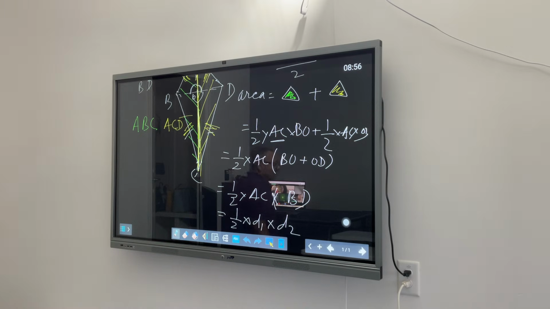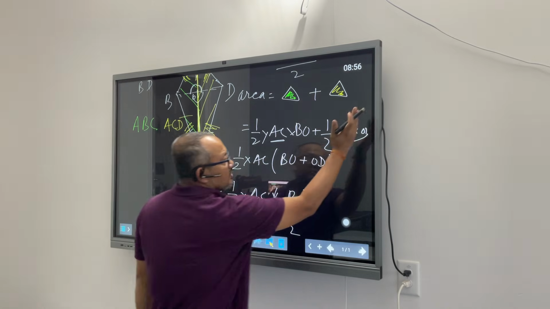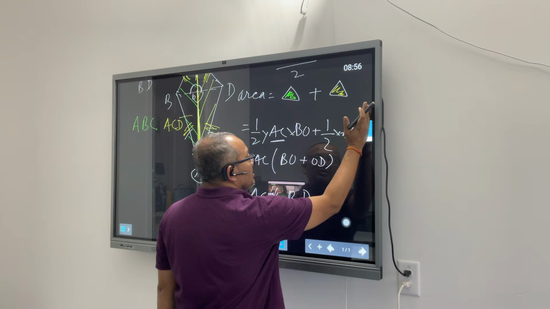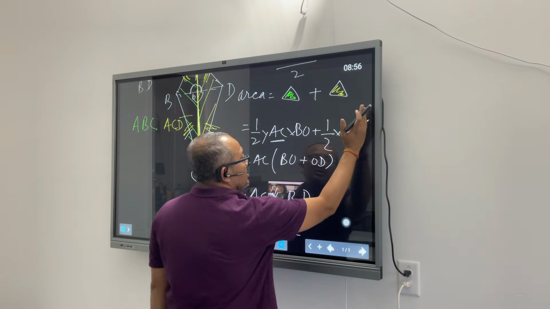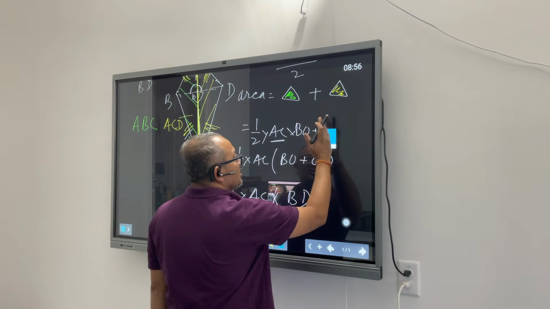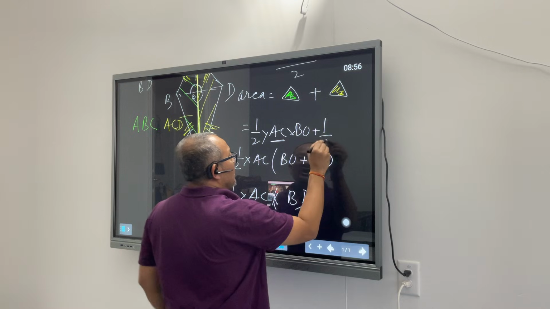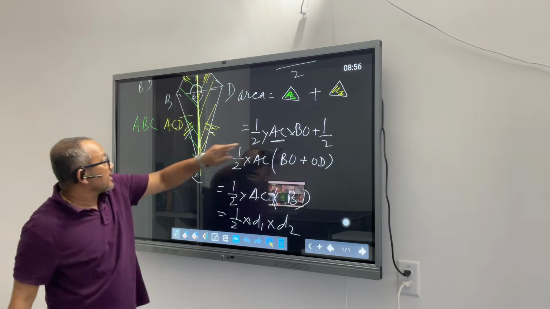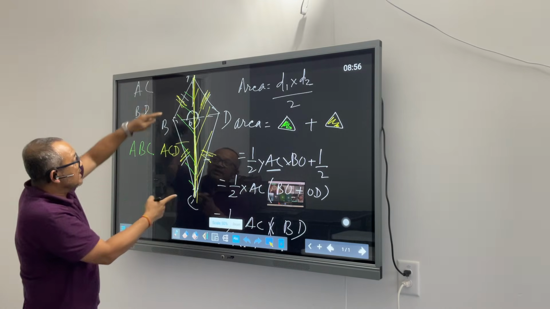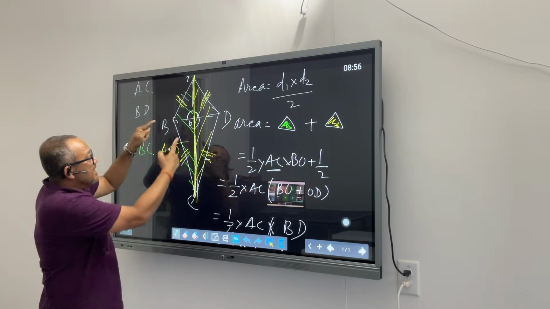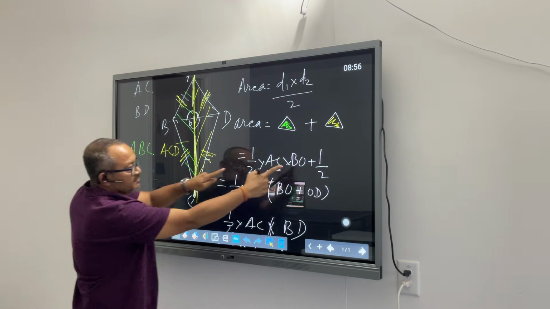Why is it, on the first one it's like 1/2, why is there like a Y after? Where is the Y now? Like before the AC, in the starting. So this is yellow, this is the green triangle. Okay, this one: half into base, this is AC, into height, this is BO. This part is clear?